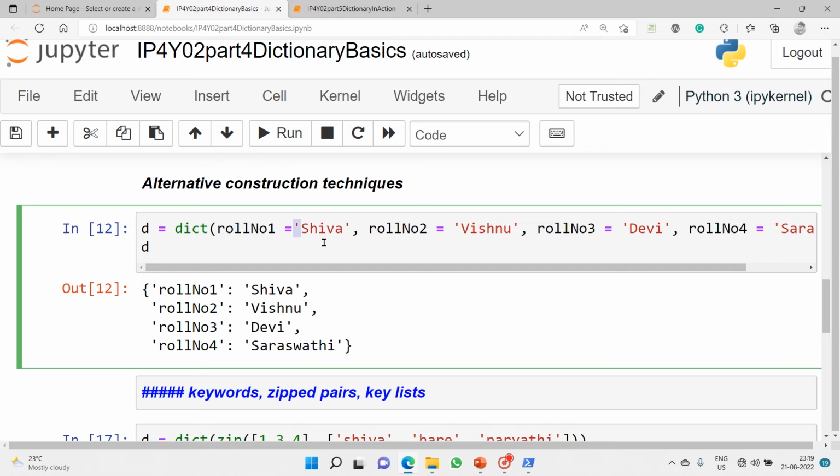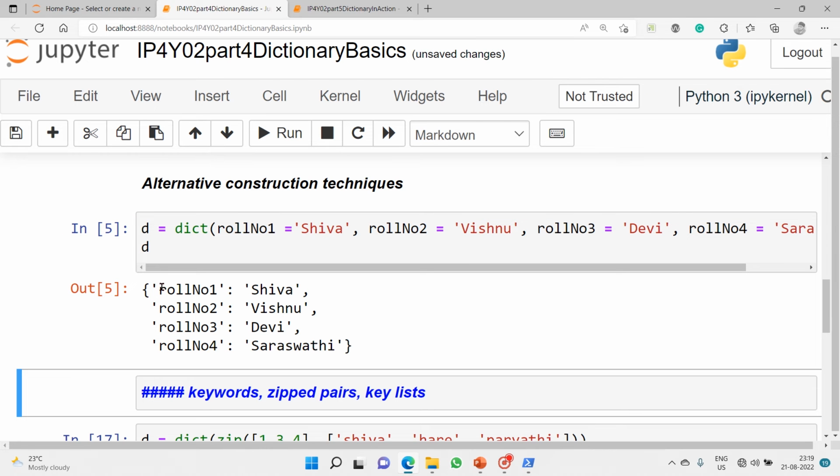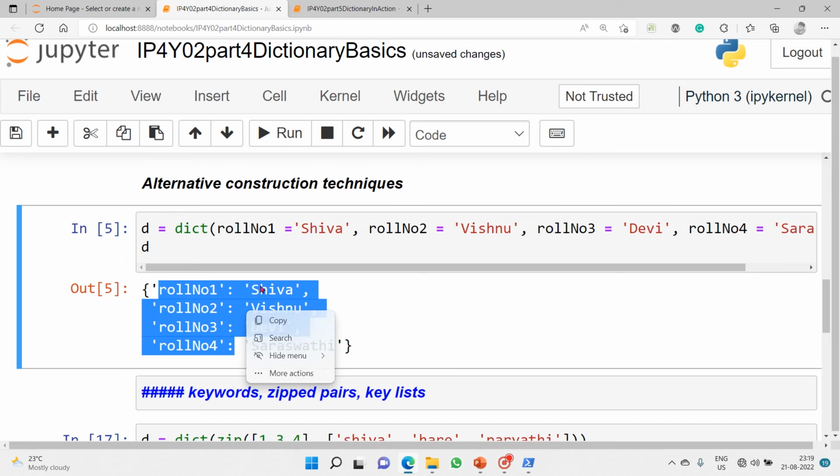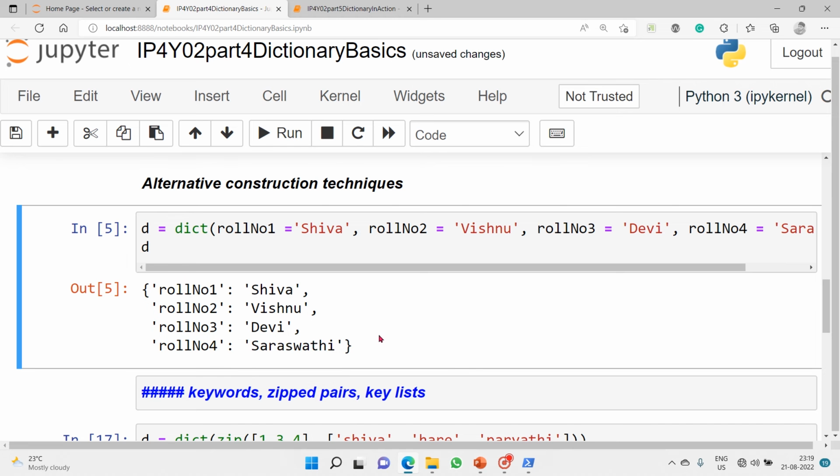Whereas for values you have to provide them depending upon what type of object it is. If it is a string object, like this. If it is an int object, a normal given number. If it is a float object, provide it with a decimal point. That's what we do. Let's execute and see. Roll number 1, roll number 2, these are keys, and these are the values mapped to them respectively.